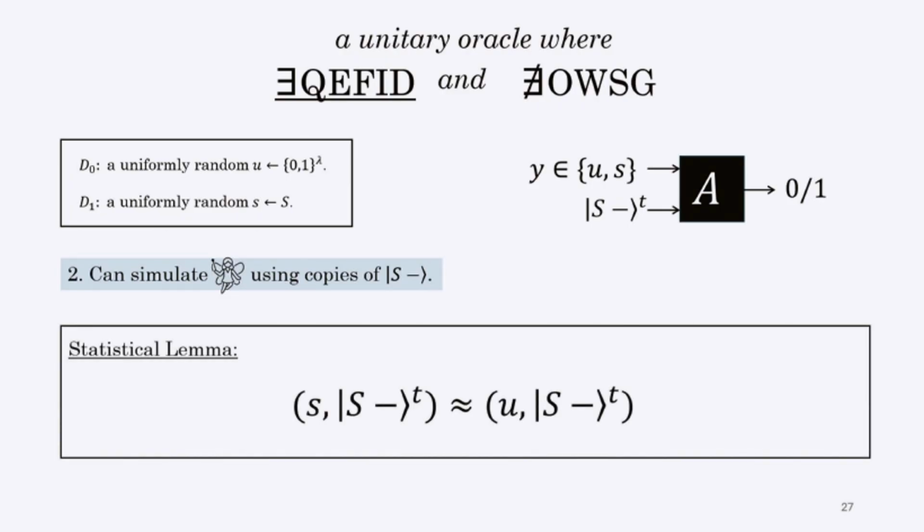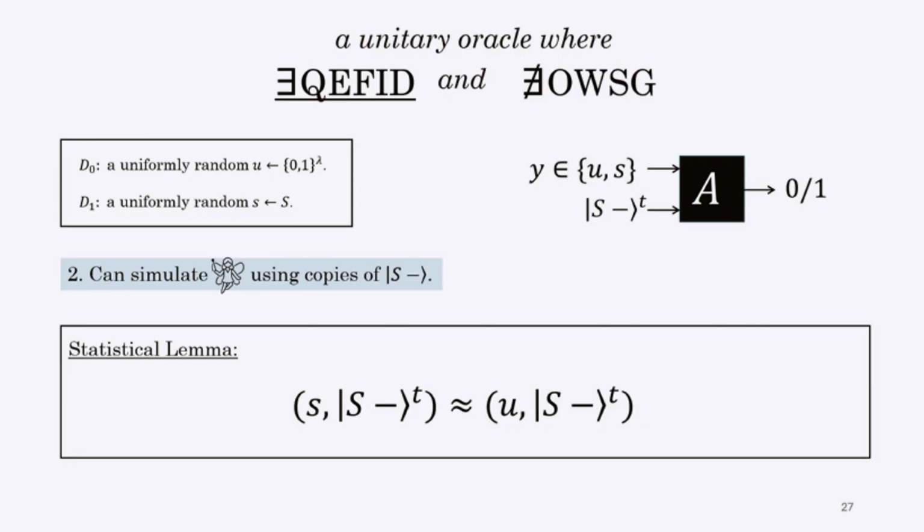So essentially, what we have to prove is the following statistical indistinguishability. The first distribution is a uniformly random element s of the subset S along with T copies of S minus, and the other is a uniformly random string u along with T copies of S minus.